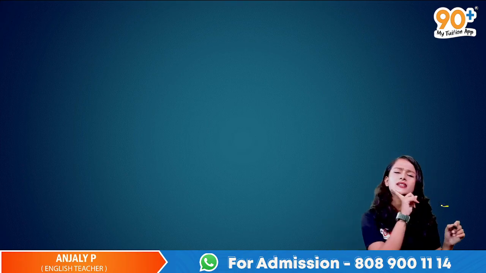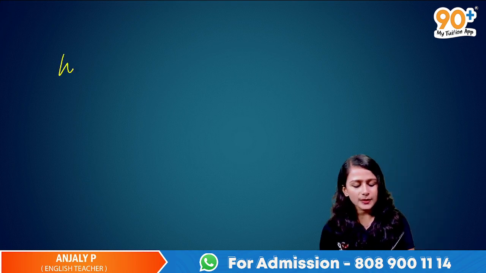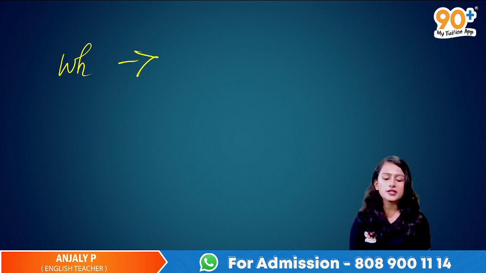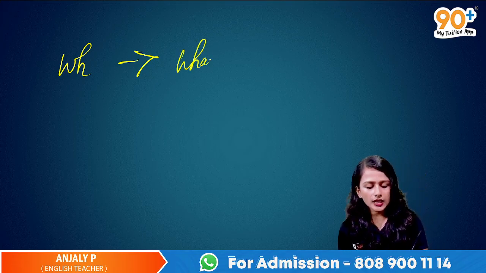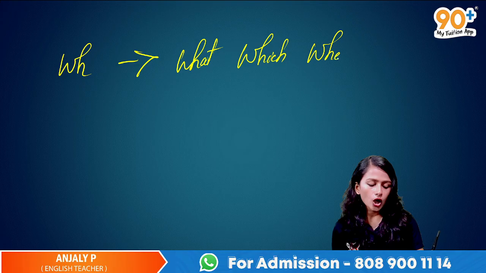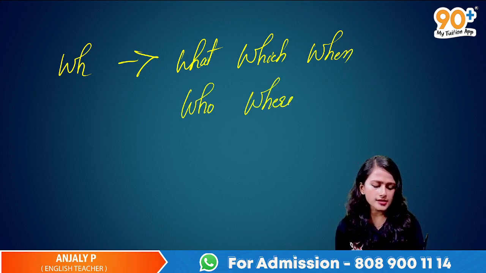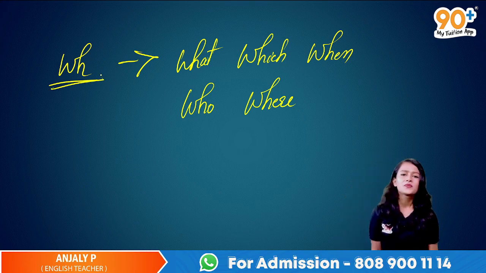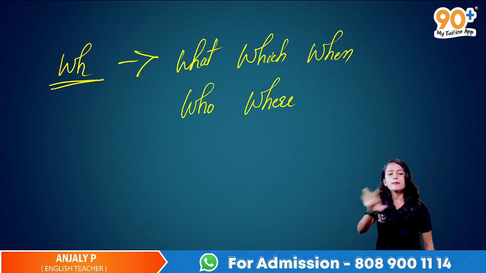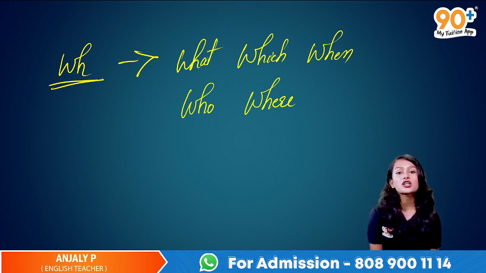So what if that's a WH? No, before that let me ask you, what is a WH type of question? So WH എന്ന് വെച്ചാൽ interrogative questions ആണ് അല്ലേ, interrogative type of questions. So അതില് we'll have the words what, which, when, who, where, and many more, which consist of these two letters WH. Okay, so these kind of questions are called WH kind of questions.